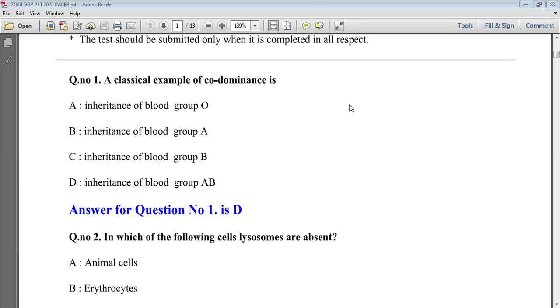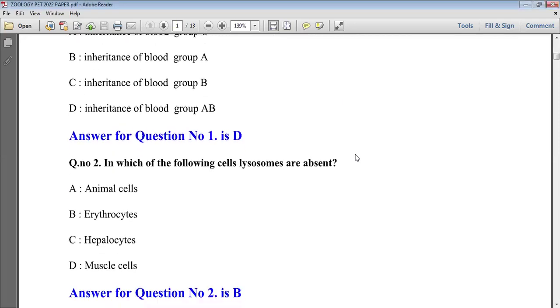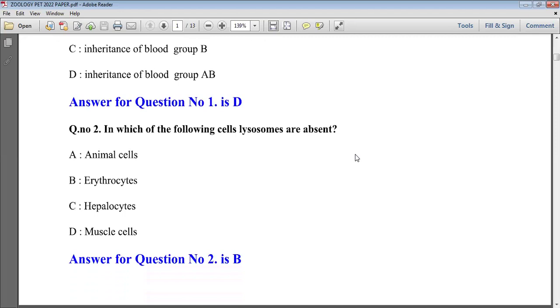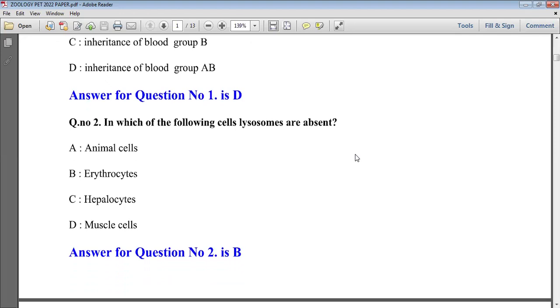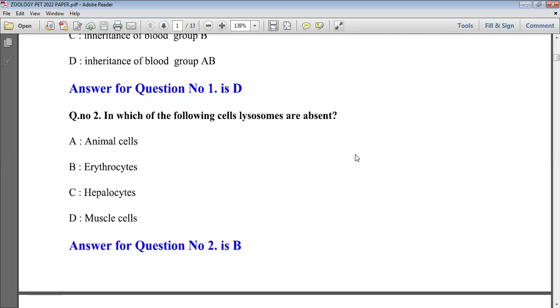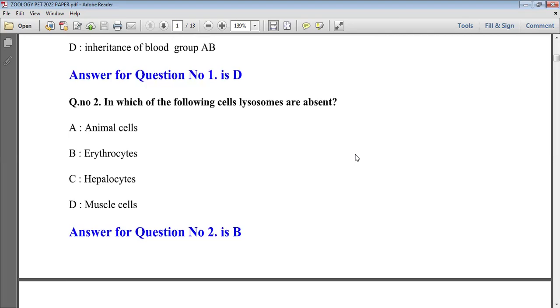Now the next question: in which of the following cells are lysosomes absent? Lysosome is nothing but the cell organelle which has hydrolytic enzymes. Lysosomes are absent in the erythrocytes. Erythrocytes are our blood corpuscles, also called RBCs. In erythrocytes, lysosomes are absent for carrying more and more hemoglobin to bind with the iron.